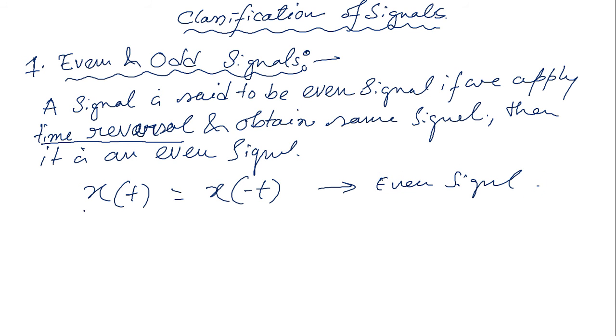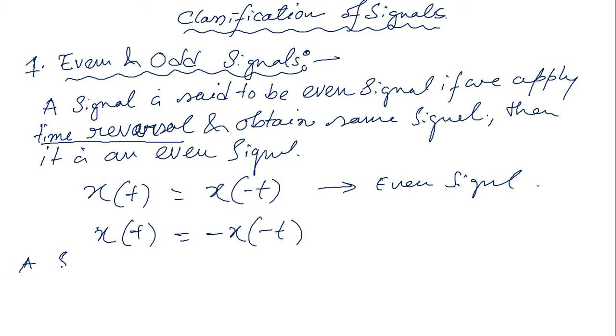And an odd signal is when x of t is the opposite of this, so we can write directly x of t equals minus of x of minus t. Here it is the same signal with opposite sign.